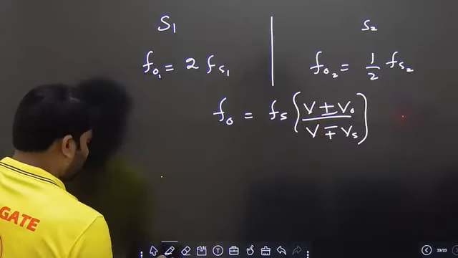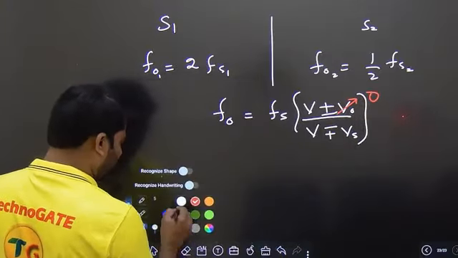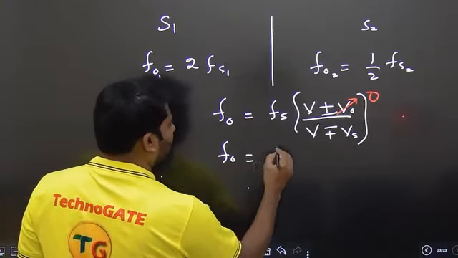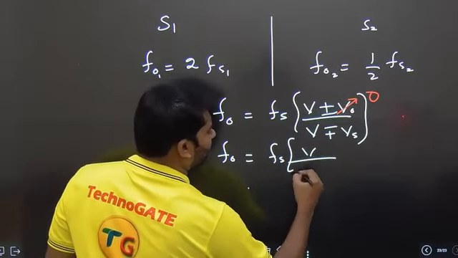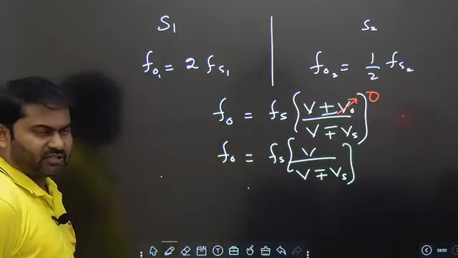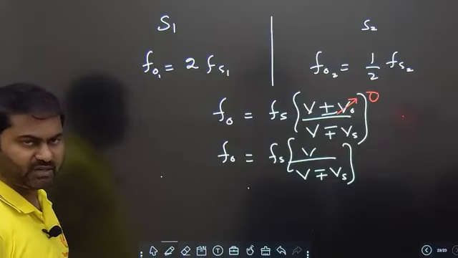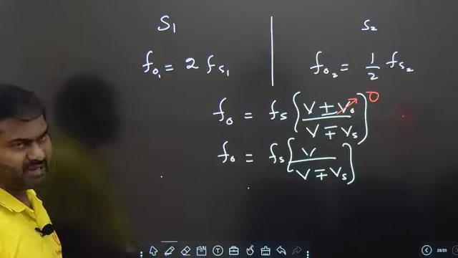Here the observer is stationary, so this value is 0. So we are getting the formula as f0 is equal to fs into v by v minus plus vs. This is the equation here. So let us substitute in both the cases.